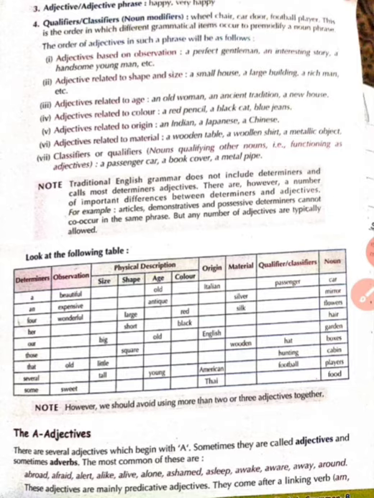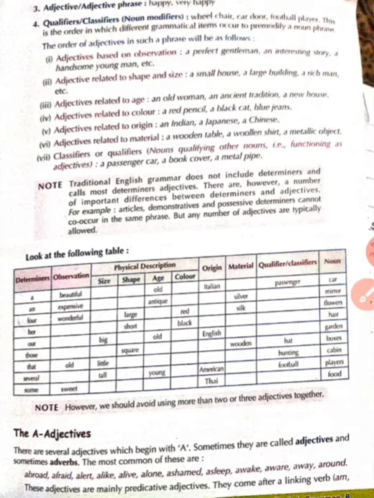Adjectives related to color, obviously children, in our daily conversation also we use these phrases which are given in your book. A red pencil, I want to wear that black coat. We cannot say coat black. Adjectives related to material: a wooden table, a woolen shirt, a metallic object, etc.